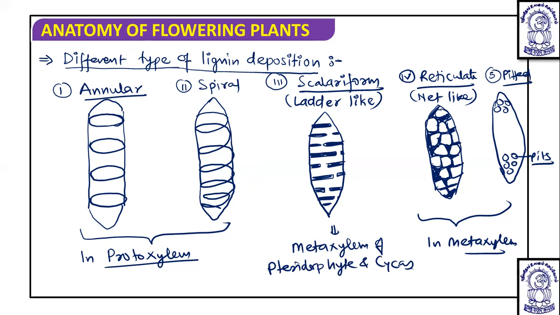Out of these, the maximum deposition of lignin is found in the pitted type of thickening, and this pitted type is considered the most advanced type of thickening, because of the presence of pits in the different components.